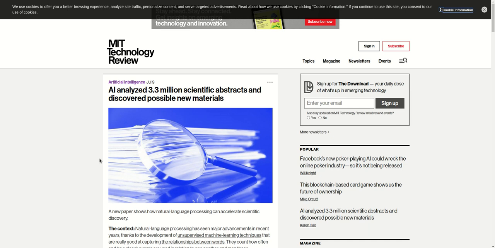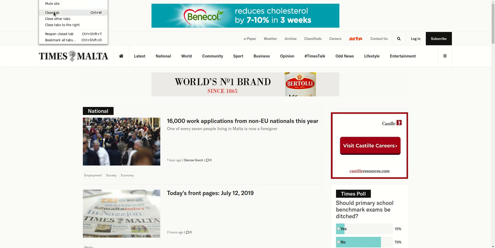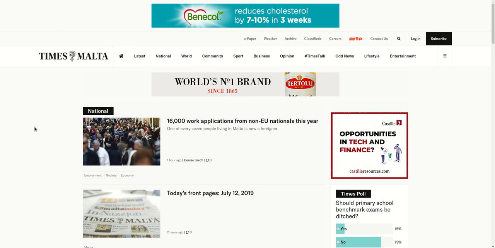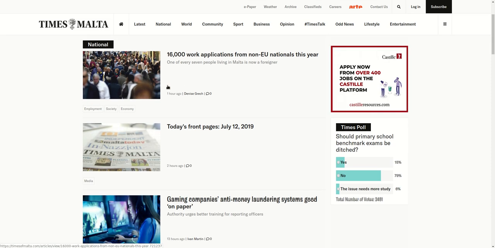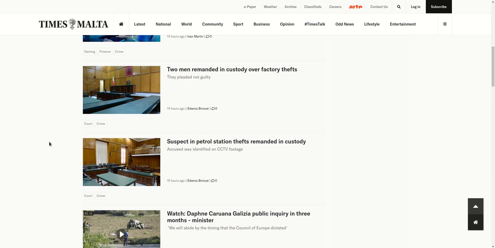Now, the idea in this video is to show you a similar algorithm used by the researchers for this particular AI, and we're going to apply it to a local newspaper, actually from Malta, the Times of Malta. Very specifically, the national news articles. So the idea is to feed these news articles into our machine learning algorithm and see what comes out of it.